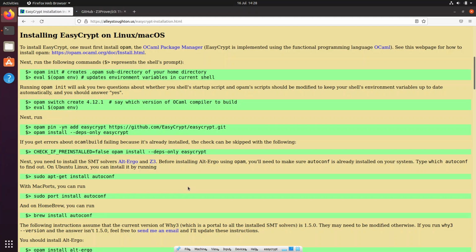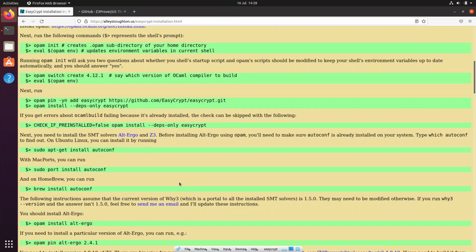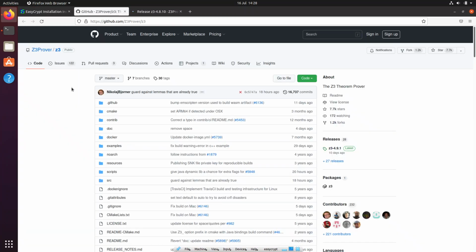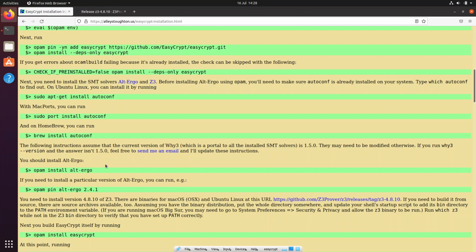I would say that's the easiest way, because we need a very specific version of z3. I believe, yeah, here we have it, so we can at least download that binary and be ready for that. So first autoconf, then alt-ergo, and then z3.